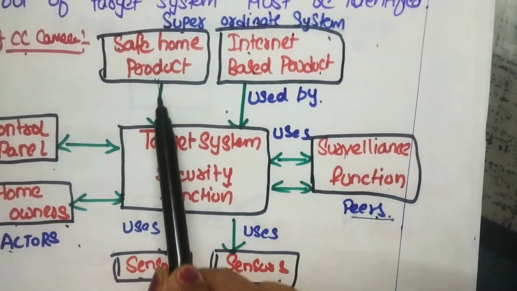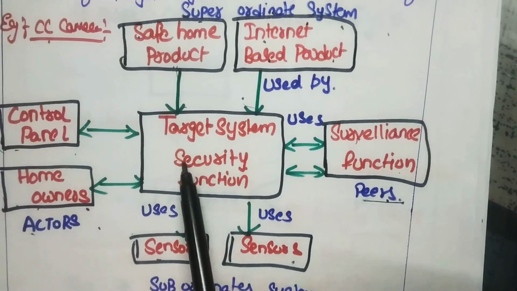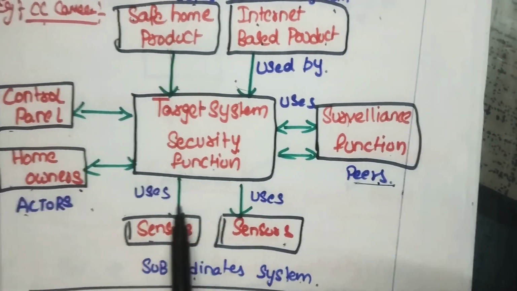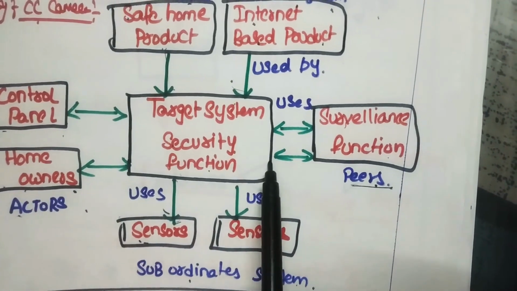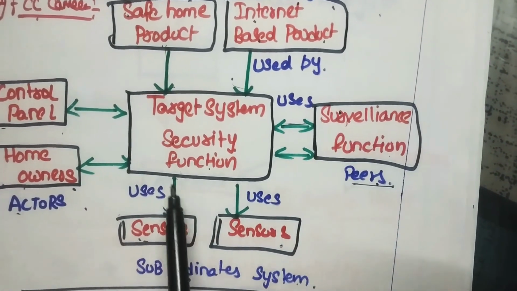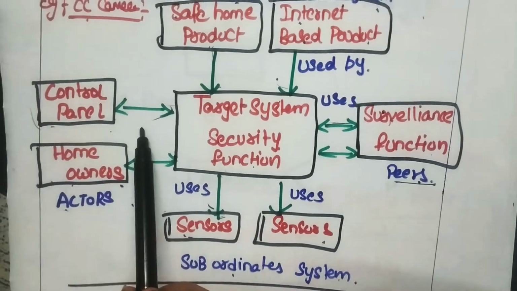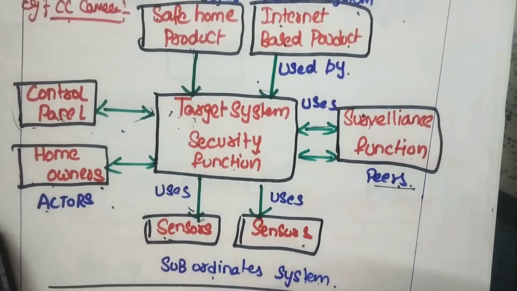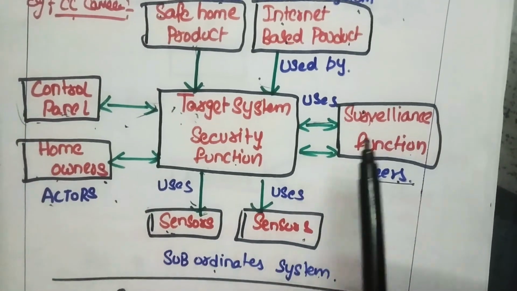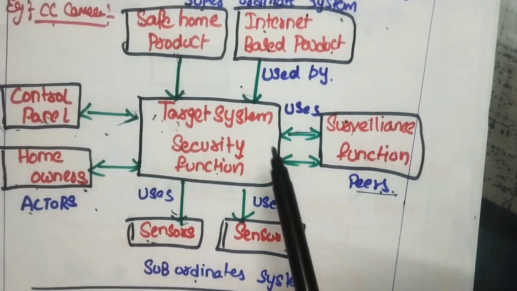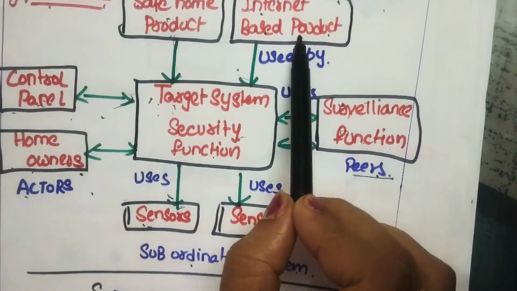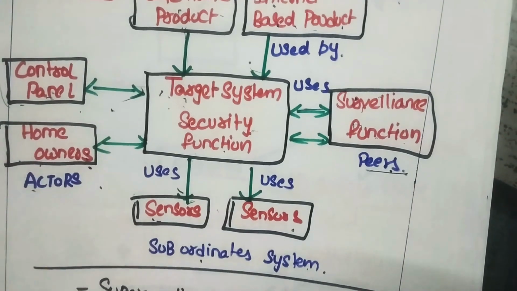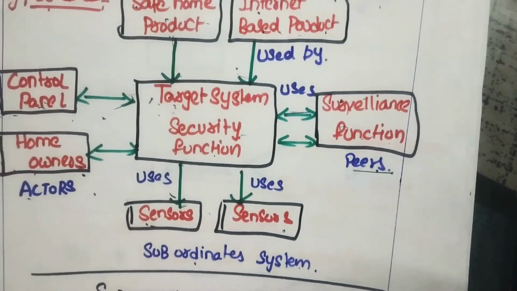The superordinates will be used by the target system security function, and the target security function uses the sensors, the surveillance function, and the control panel. Both have directions; that is a bidirectional one. The control panel, the home owners, and surveillance are bidirectional, and the superordinates and subordinates are unidirectional. You have to keep that in mind. So this is how the CC camera functions.